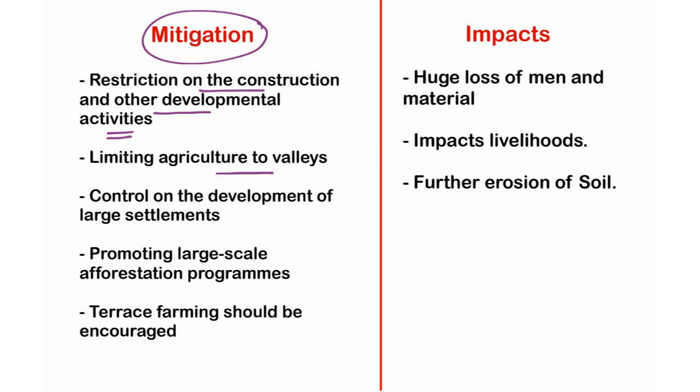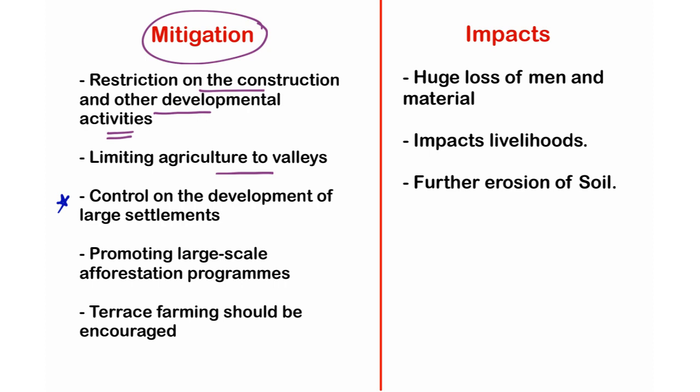And the third one is control on the development of large settlements. With the rapid urbanization in India, especially in the mountainous regions, since the tourism sector is booming in the country, many five-star hotels, many resorts are appearing in these tourist areas. So these illegal construction activities are actually paving the way for the occurrence of multiple landslides and landslips.